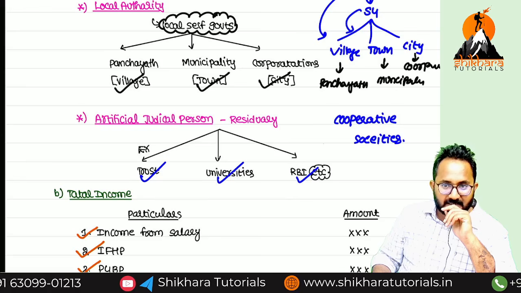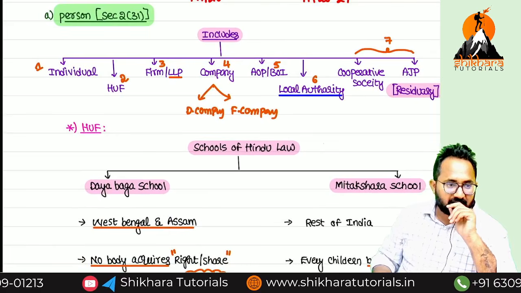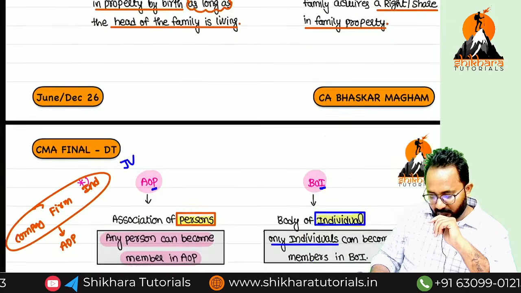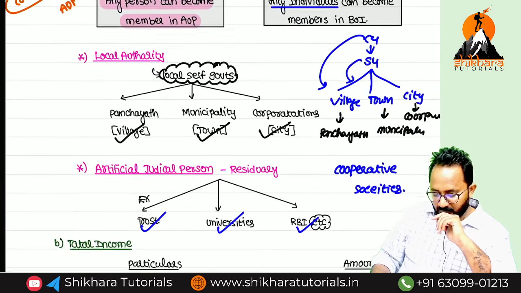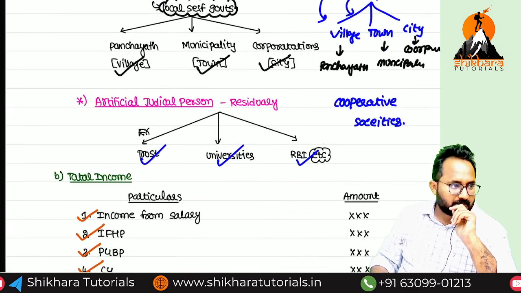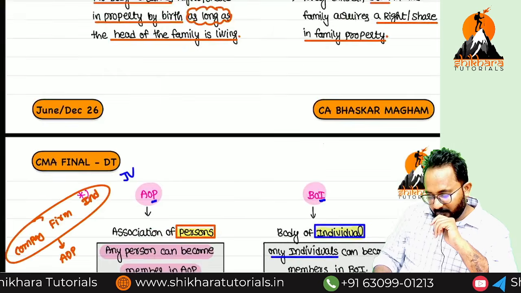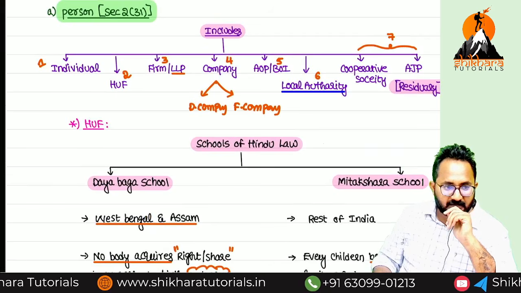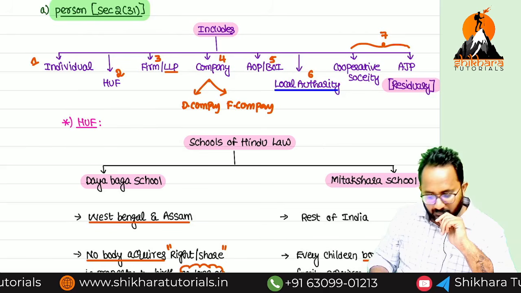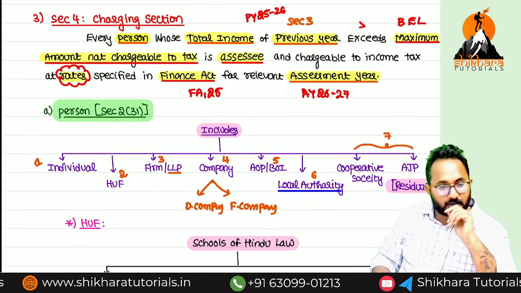Artificial judicial person is simple. If any person does not classify under categories 1 to 6, in which category does that person fall? AJP. Examples: cooperative societies, trusts, universities, RBI, etc. That means residuary. If you don't have any place in categories 1 to 6, then automatically you are classified as AJP. Done.